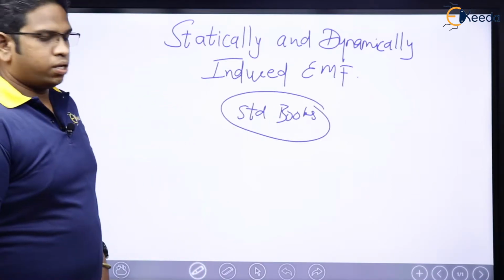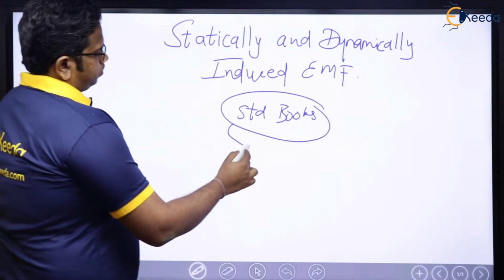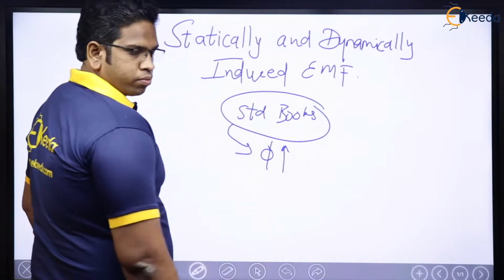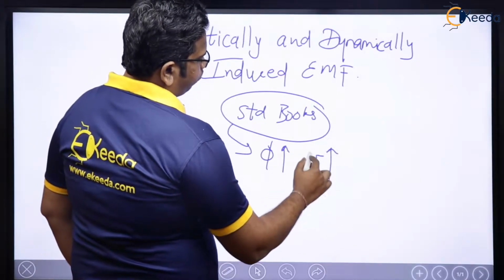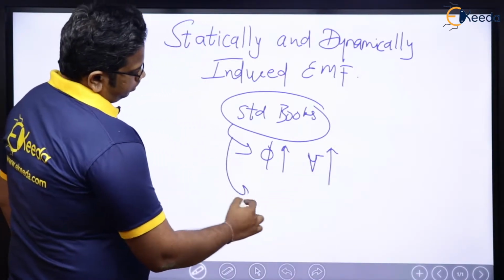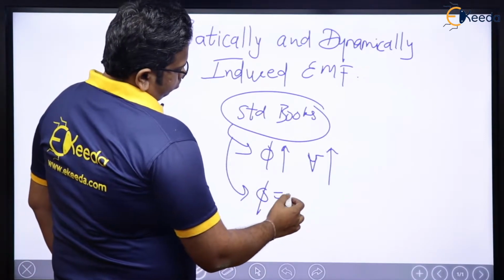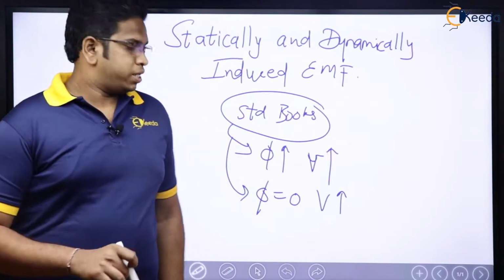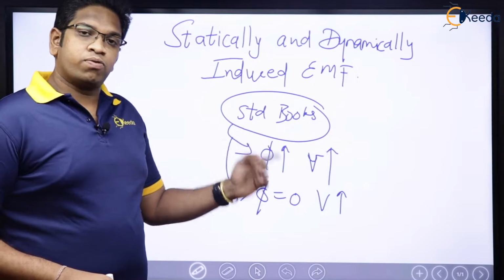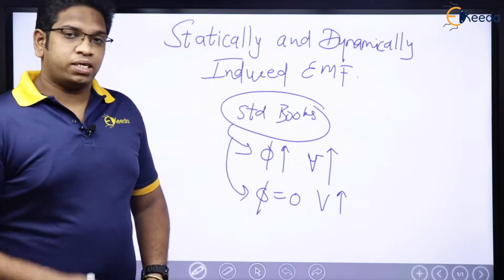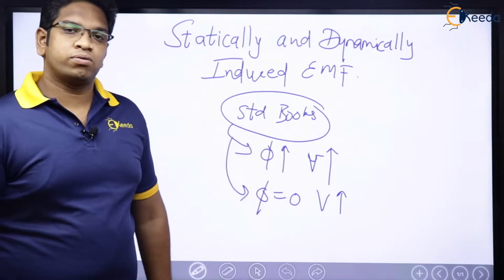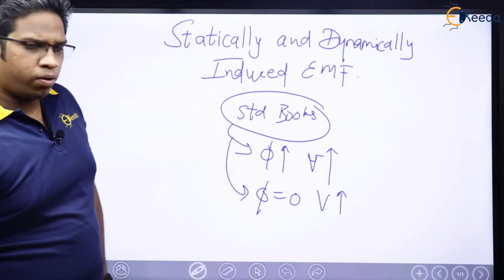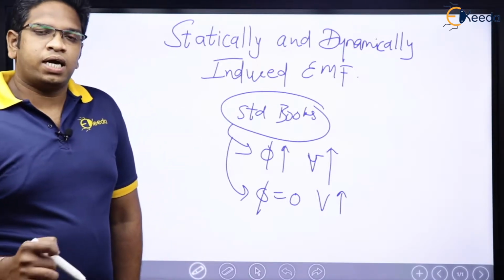Let us understand. Standard books say at some point that whenever flux is maximum, EMF is maximum, voltage is maximum. And at some point they say that when flux is zero, voltage is maximum. At times they say that when flux is maximum, induced voltage is zero, or when flux is zero, voltage is maximum. This is the problem with the statically and dynamically induced EMF.